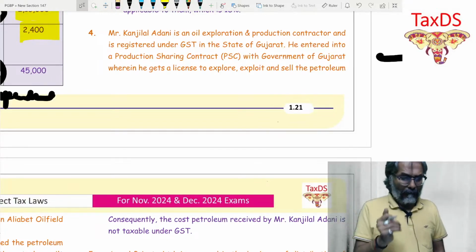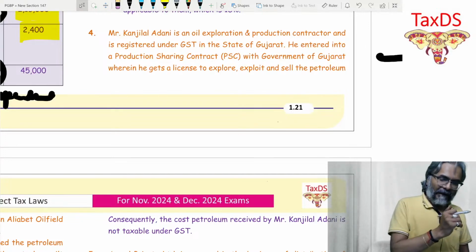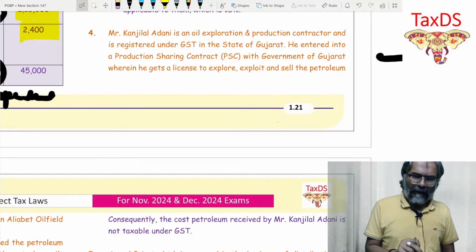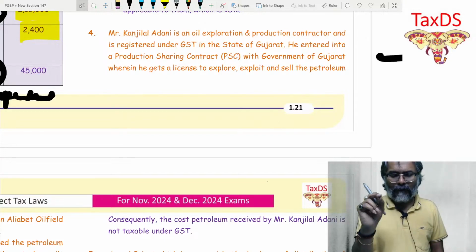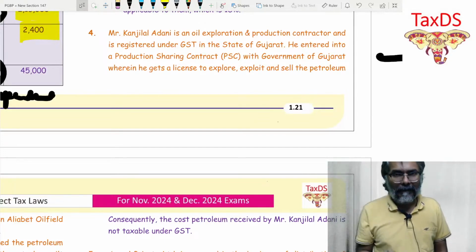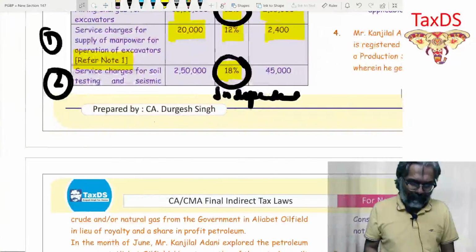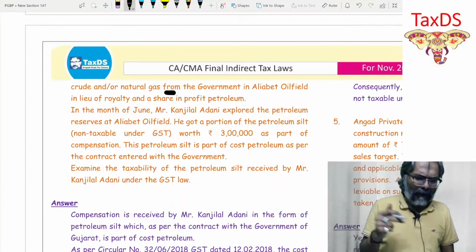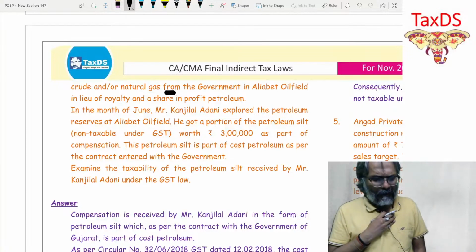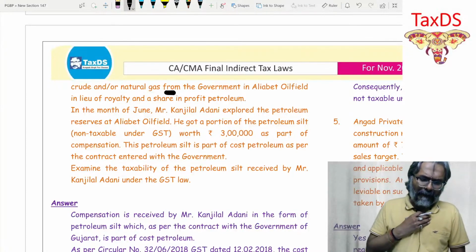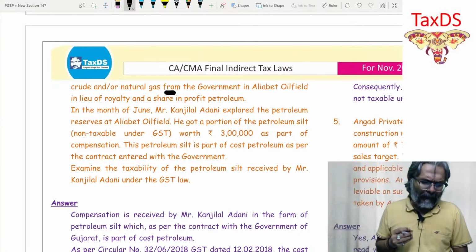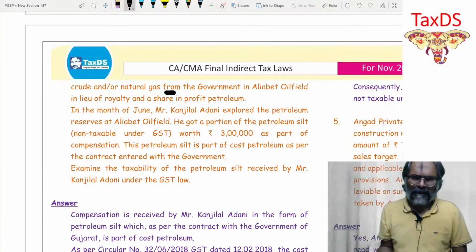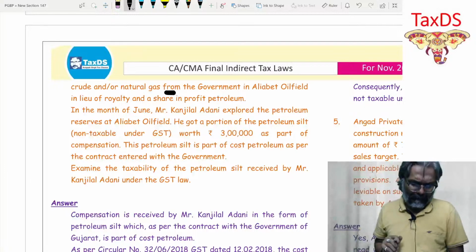He entered into a production sharing contract with the government of Gujarat, wherein he gets a license to explore, exploit and sell the petroleum crude and natural gas. He gets a license from whom? From the government of Gujarat, for the Aliabet oil field, in lieu of royalty and a share of profit petroleum. Some petroleum has to be shared.